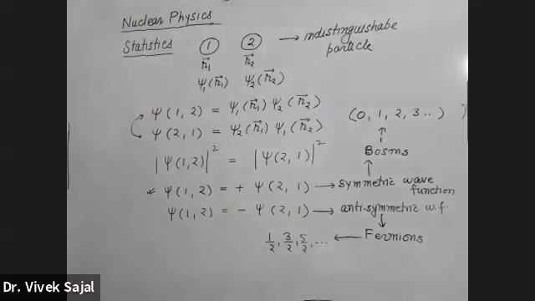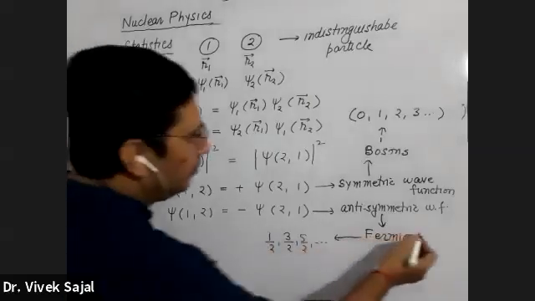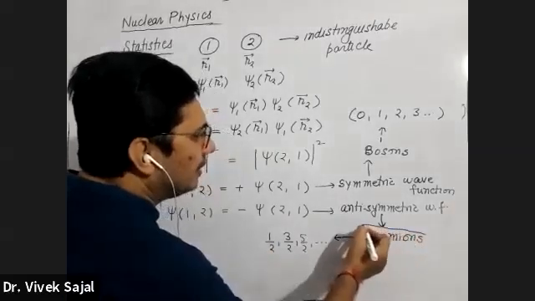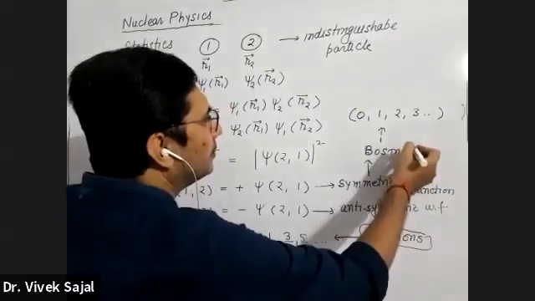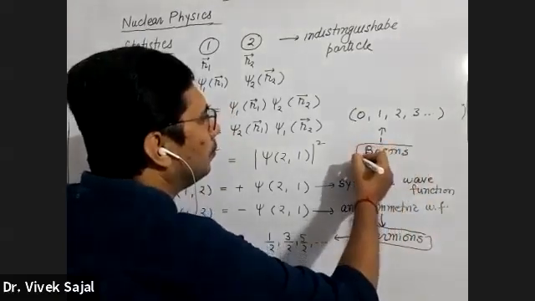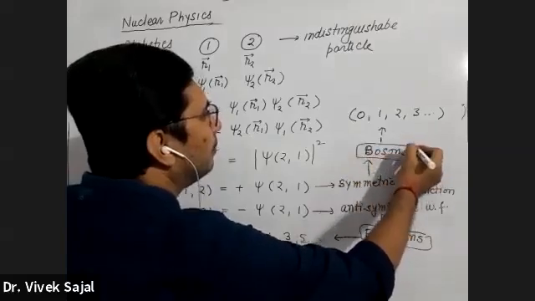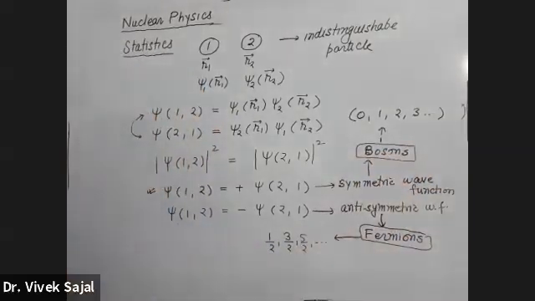Okay. This is the main property of fermion. For example, electron, proton, neutrons, they are all fermions. Their spin is half.